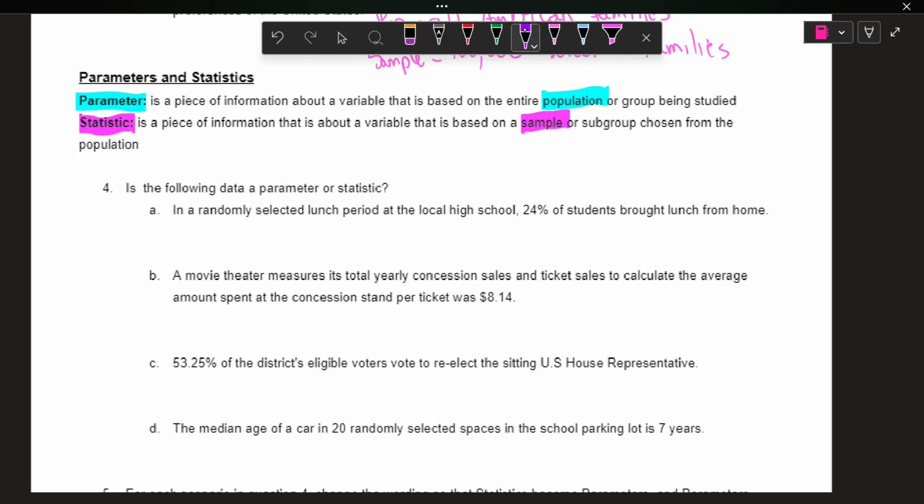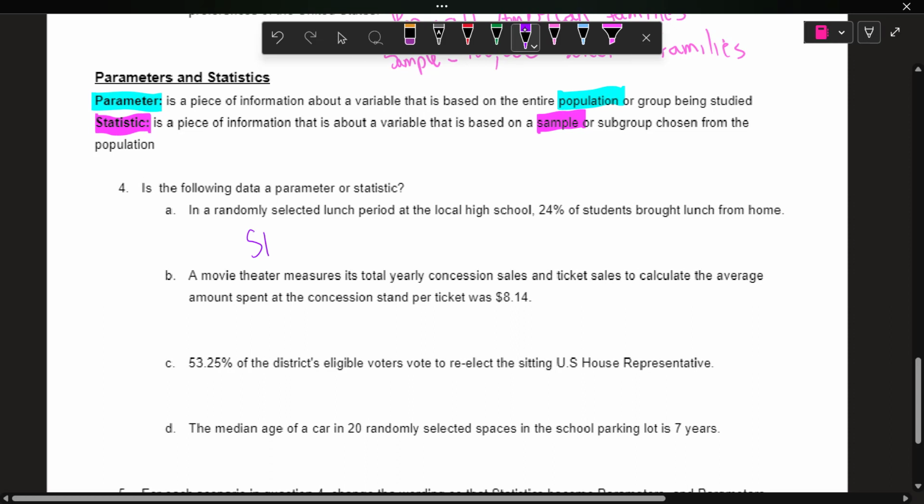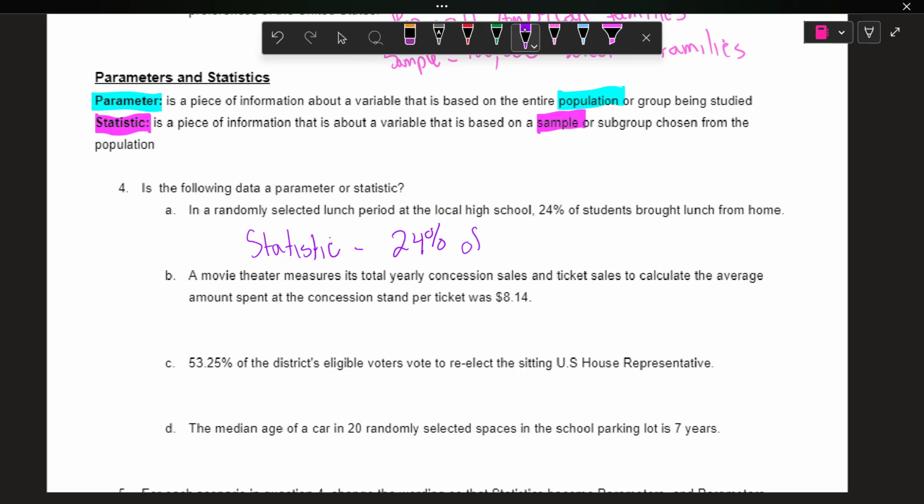So is the following data a parameter or a statistic? In a randomly selected lunch period at the local high school, 24% of students brought lunch from home. This is a statistic. It's just the 24% of one lunch period.